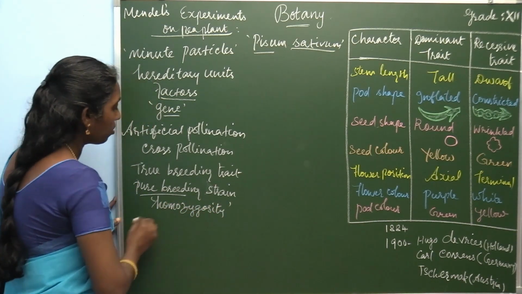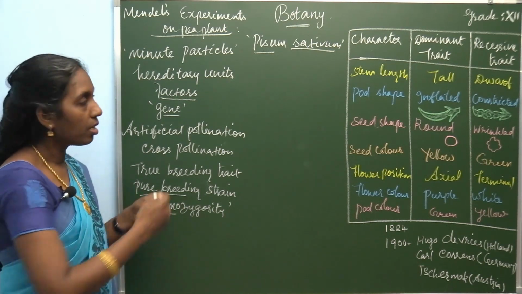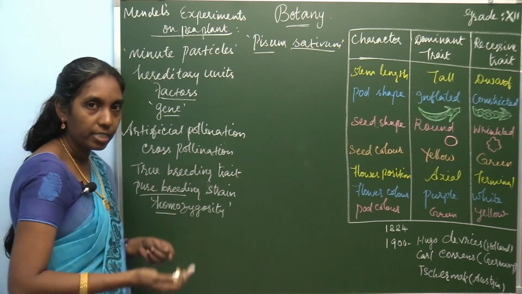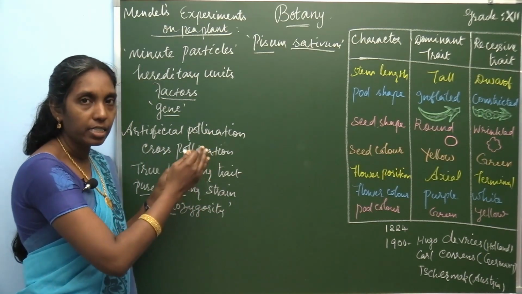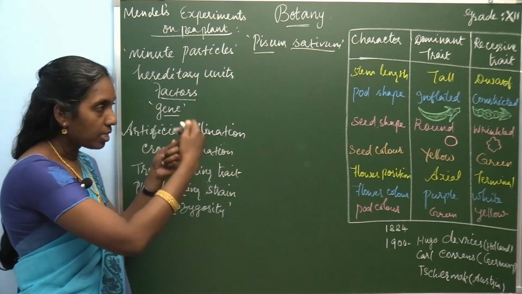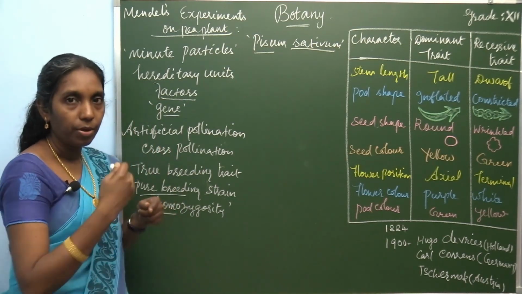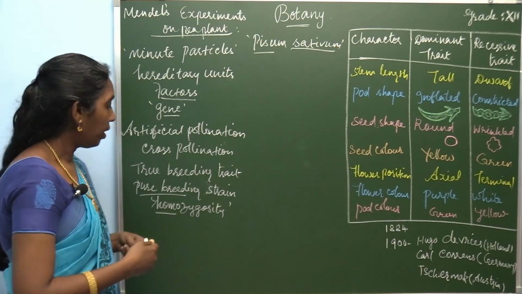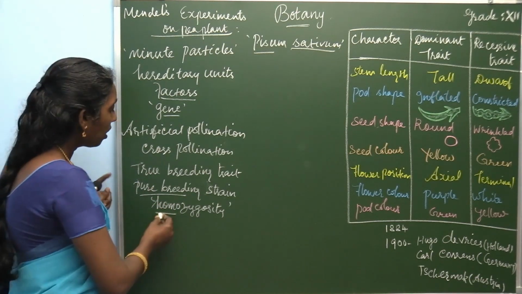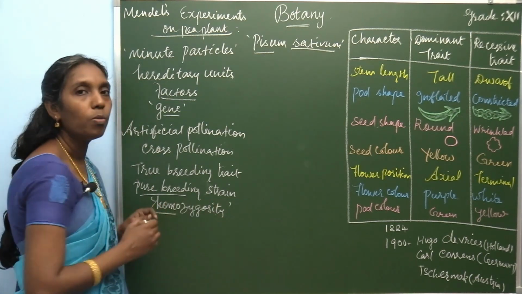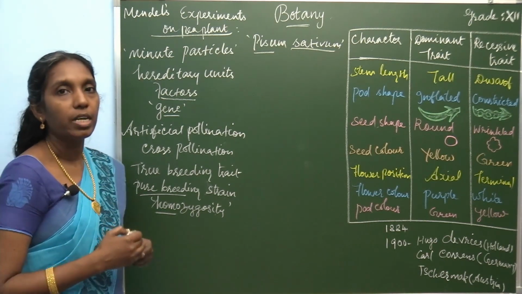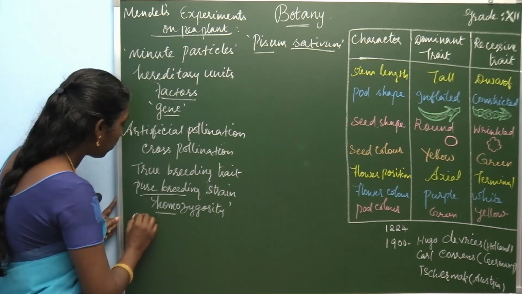What is this homozygosity? Homo means the same, continuously from the pure breeding line, pure breeding strain or true breeding trait, which shows the same parent. Generation after generation there will not be a cross. From the same parent, the offspring are developed. So generation after generation, when the pure line is selected, it shows the trait as homozygosity.